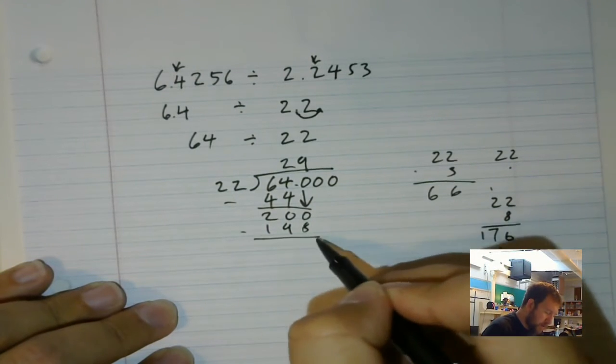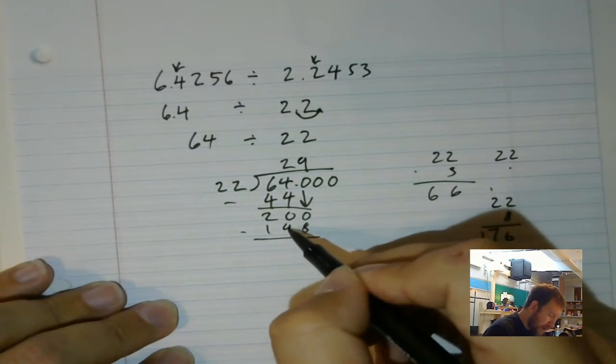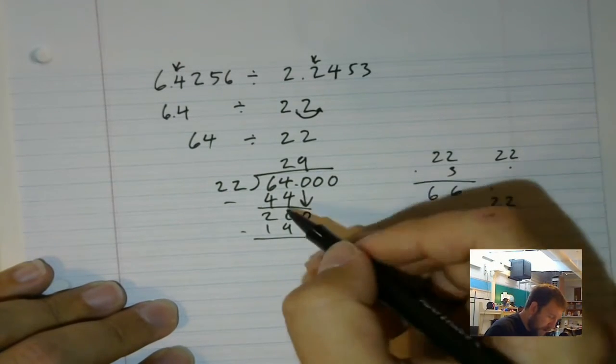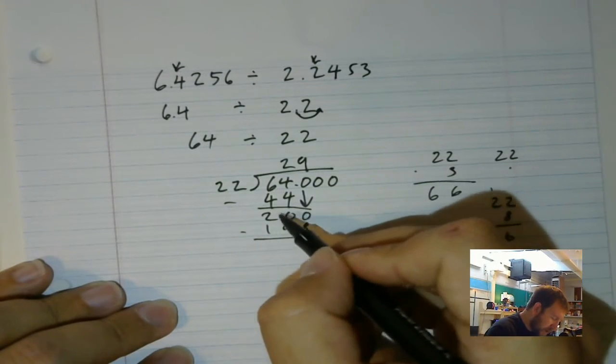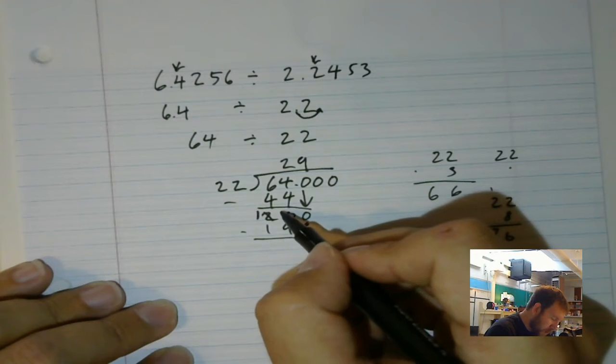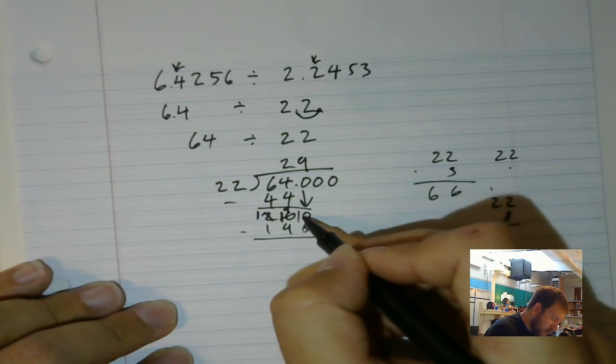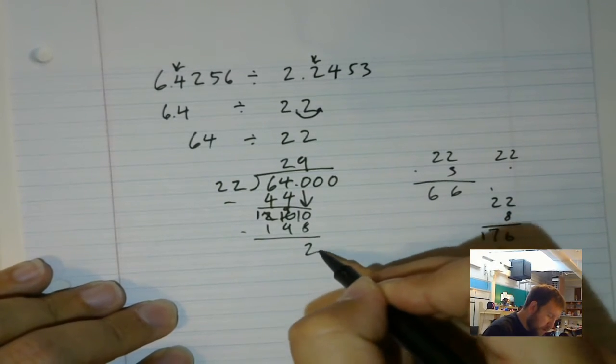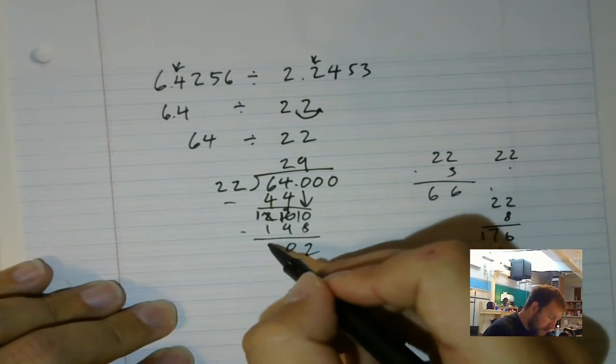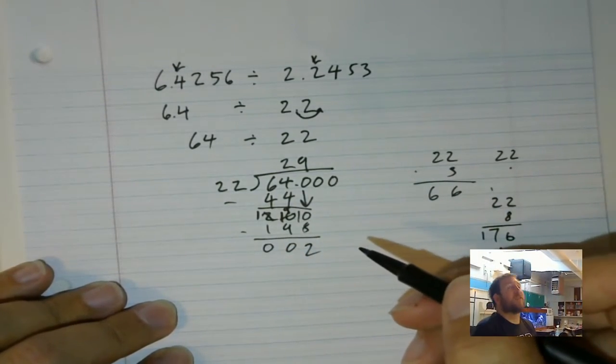Oh, but that isn't 0. So I can see that's 2, but I'll carry. So I need to borrow from this. I can't. Oh, so I'll turn this to a 1. Turn this to a 10. Oh, need to borrow again. Turn that to a 9. Turn this into a 10. 10 minus 8 is 2. 9 minus 9 is 0. 1 minus 1 is 0. Oh, so close to 0.